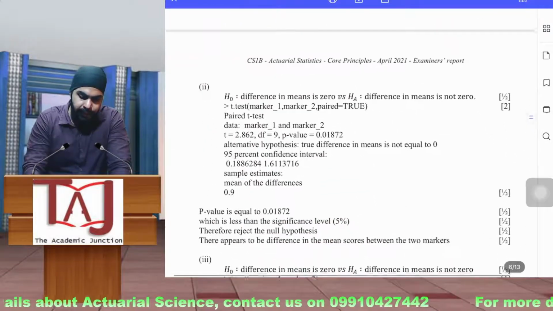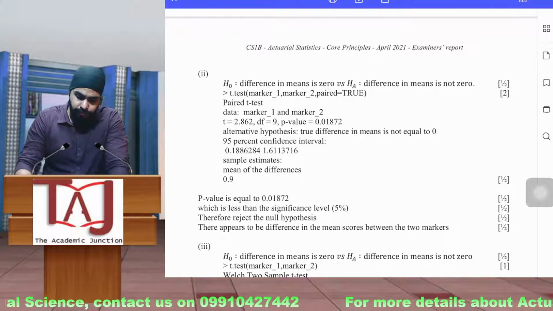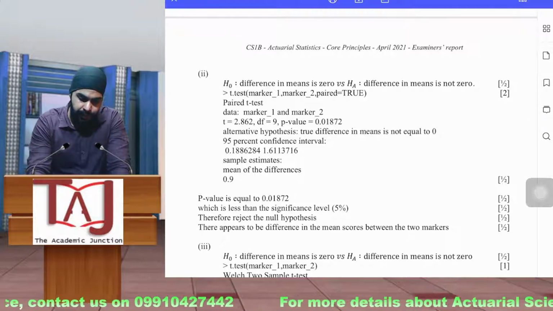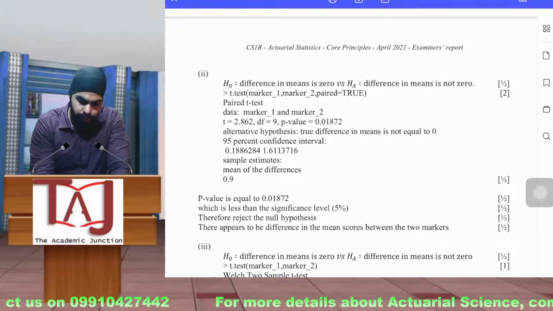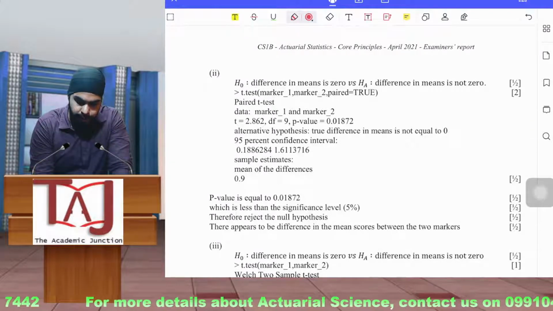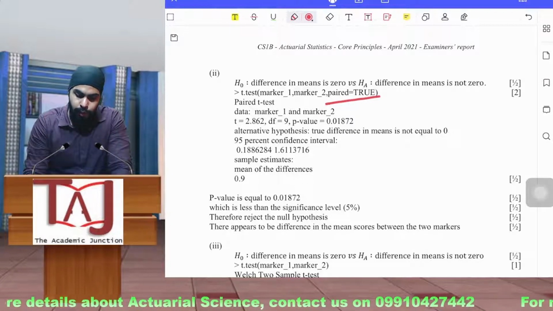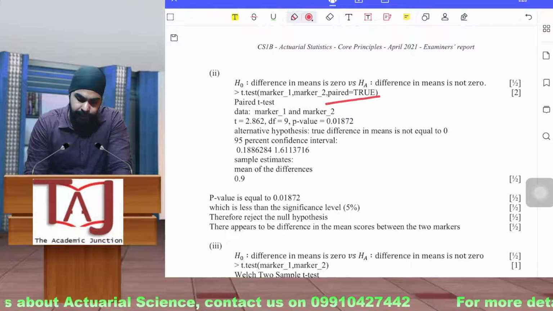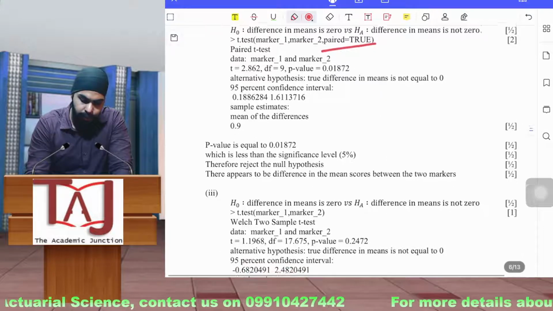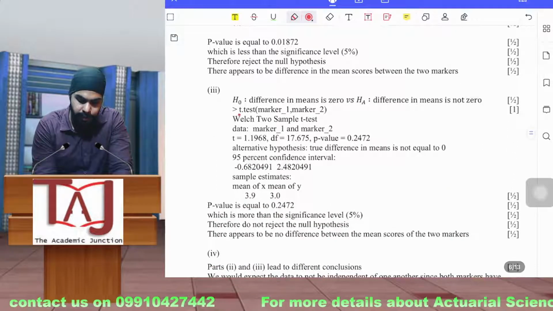And after that, they have asked you to do the t-test, and as you can see, here is the parameter paired equal to true. This is used in the paired t-test. And if we talk about the third part, here we have not mentioned any marker.